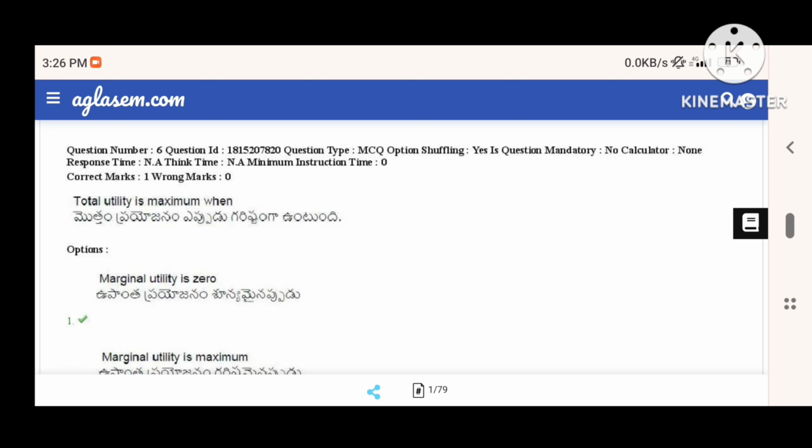We measure this utility in utils. Let us assume from the first unit you got 3 utils, from the second you got 2, and from the third you got